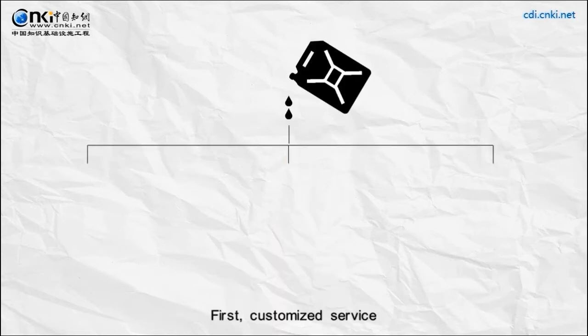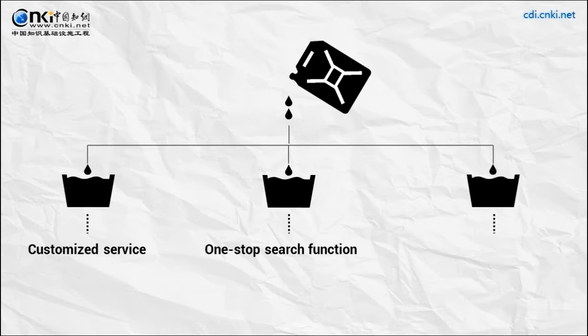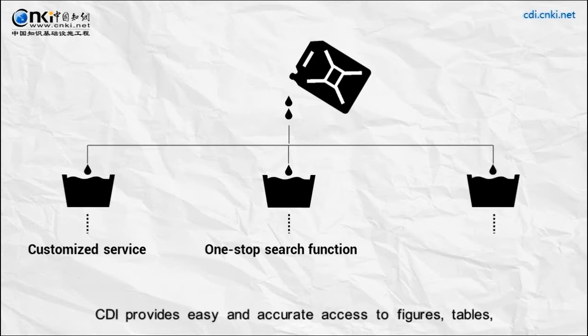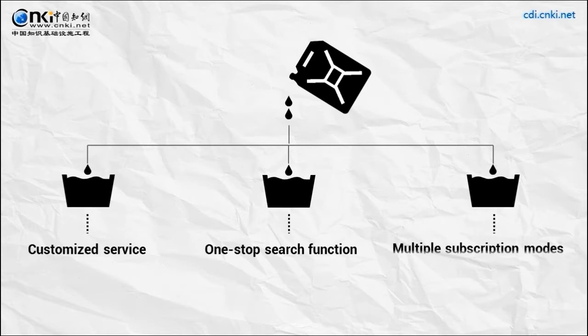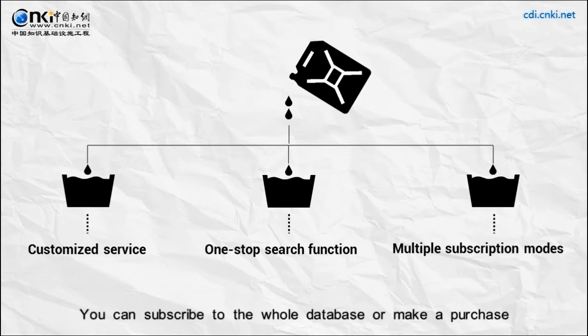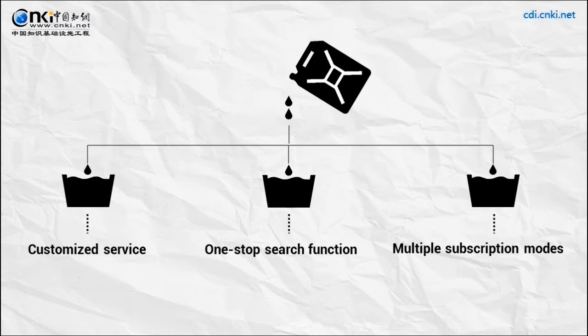First, customize the service. You can customize the tables according to your needs and download them by one click. Second, one-stop search function. CDI provides easy and accurate access to figures, tables, statistical yearbooks, and related resources. Third, multiple subscription modes. You can subscribe to the whole database or make a purchase of the needed resources by series, yearbook titles, or tables.